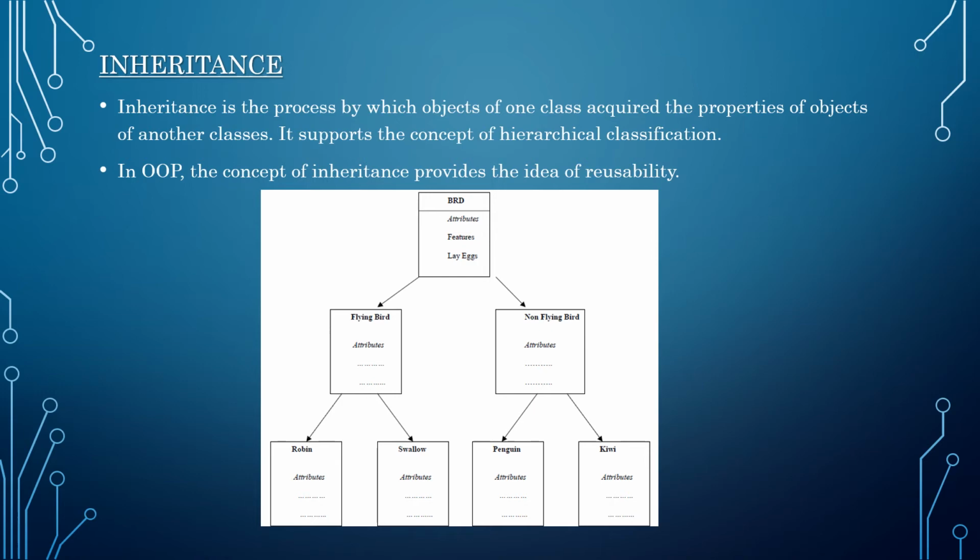In this example, there is a class named bird. There is a spelling mistake here. It's a bird, and it has some attributes, data and functions, and all properties and all those things. From this class, they are deriving two other classes, which are called flying bird and non-flying bird.